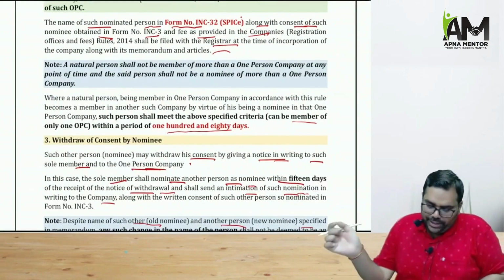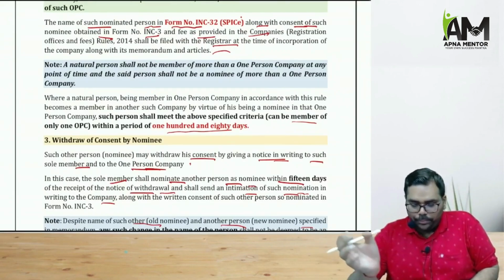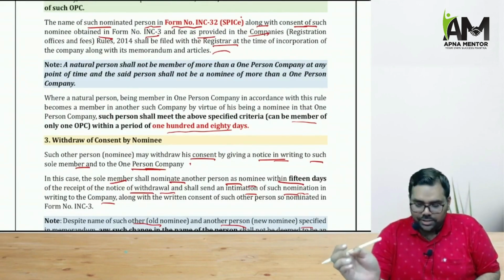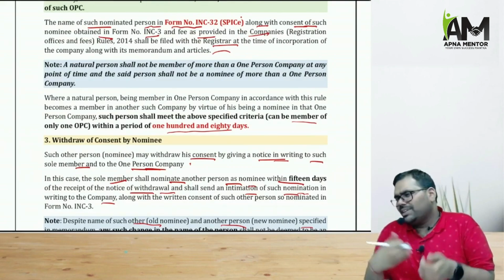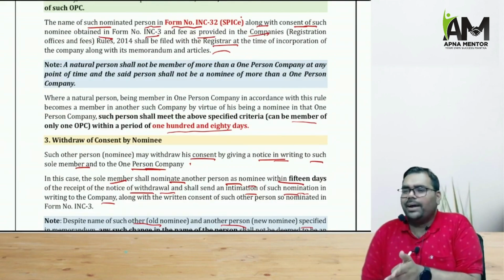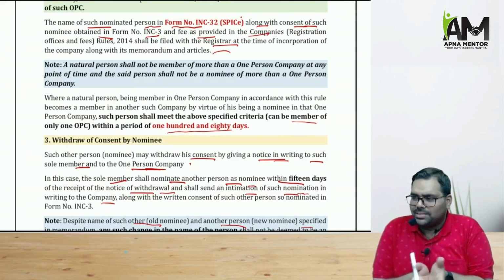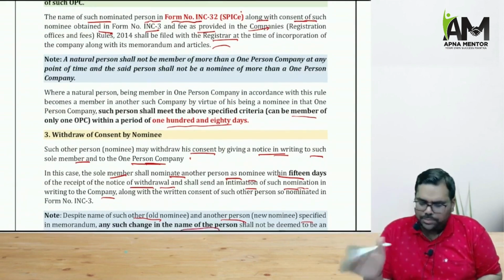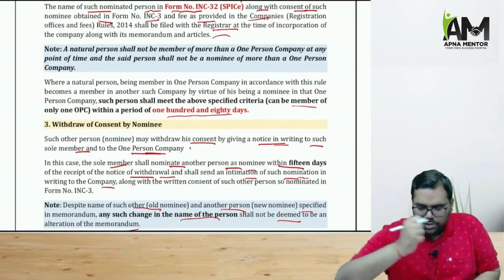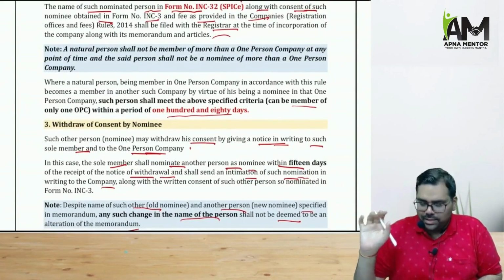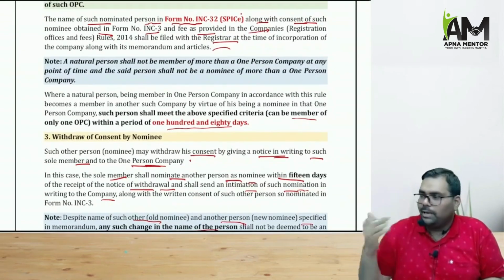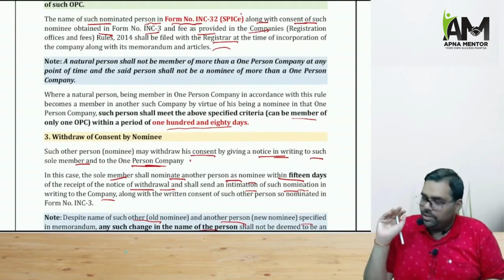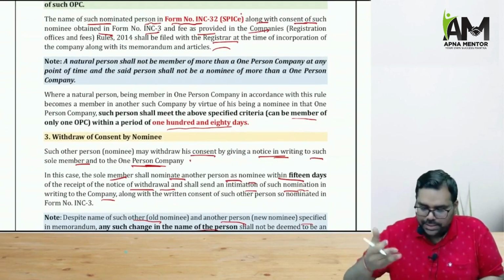Next, when we appoint a nominee and take the written consent of the nominee, it may happen that the nominee wants to withdraw his consent. It may also happen that the company wants to replace the nominee. It might also happen that the company replaces the nominee because of the death of the nominee or something like that. So whenever the nominee withdraws his consent, we have to think logically. The nominee will intimate in writing to the sole member that boss, I don't want to be your nominee, and he will also intimate in writing to the OPC.